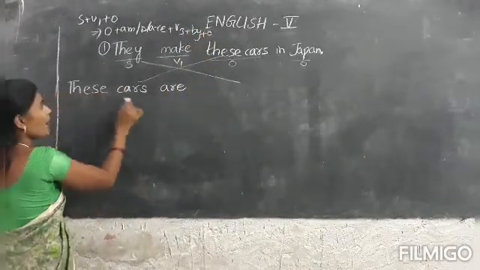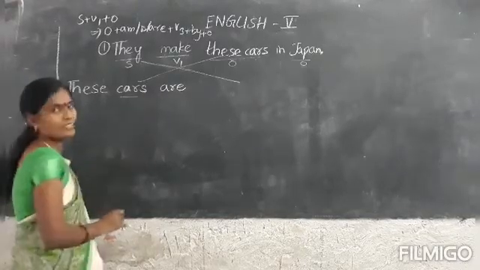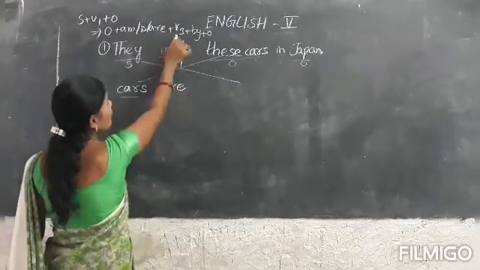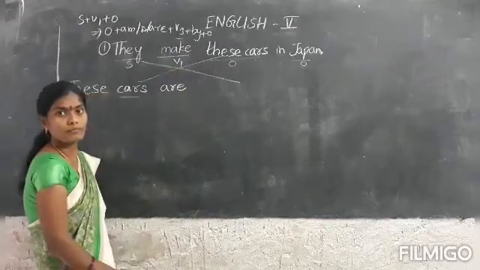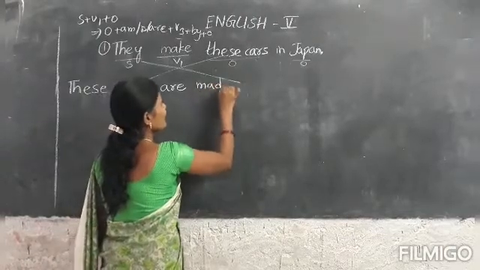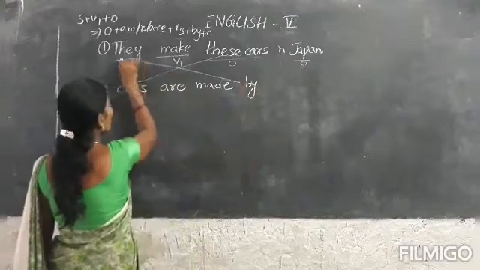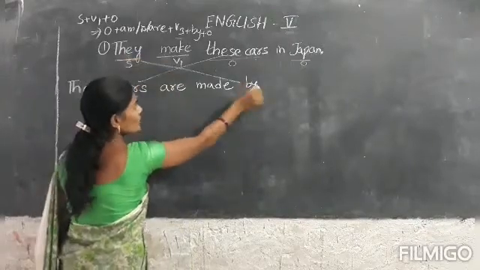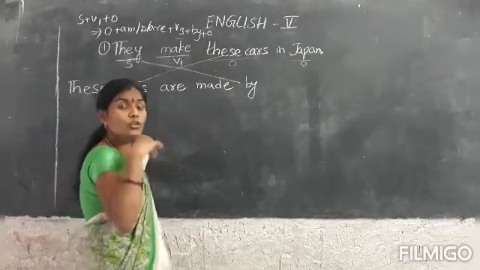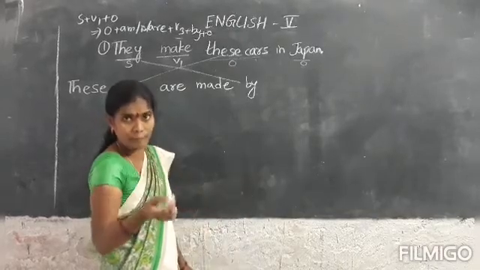Here I have written are because cars is plural. So I wrote: these cars are. Then the verb should be in third form. Make, made, made. Third form is made. These cars are made. Made by whom? We have written the subject here: by they. When they turns into the object place, we have to change it into them.